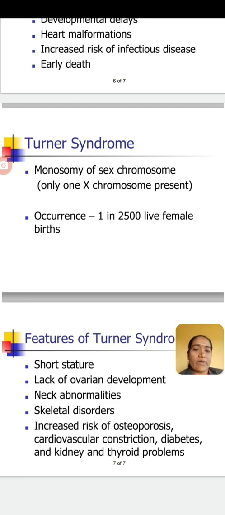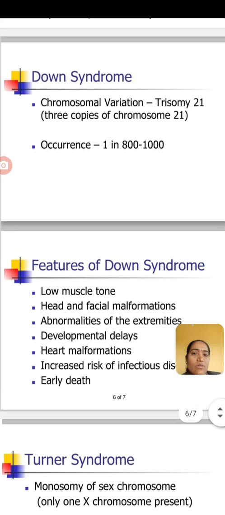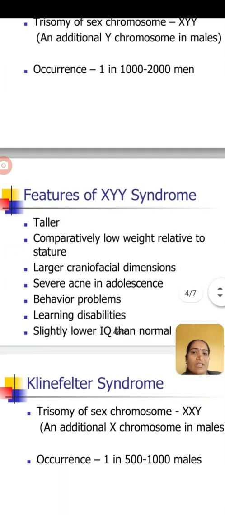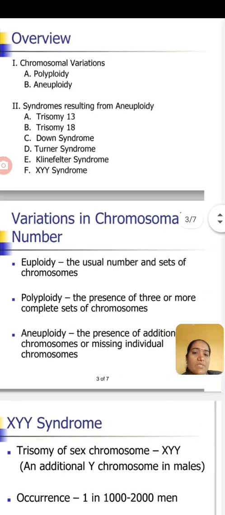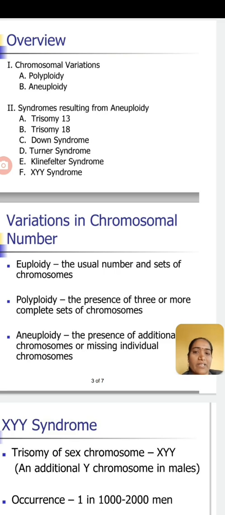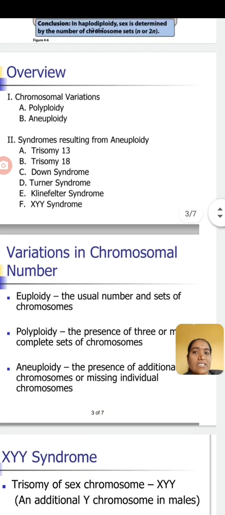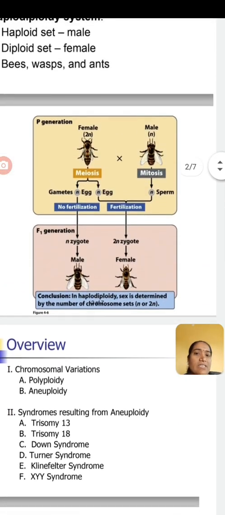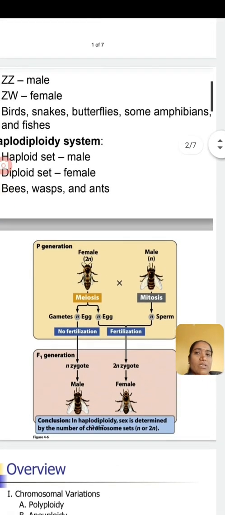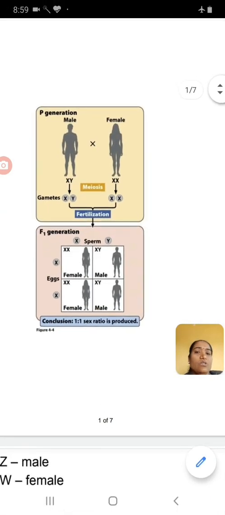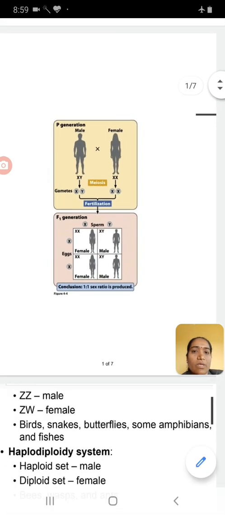In this lecture we have discussed chromosomal disorders, either addition or deletion: Turner syndrome, Down syndrome, Klinefelter syndrome, then XYY syndrome. Then define these terms. Questions may be asked on this topic: define euploidy, define polyploidy, define aneuploidy, or what are the chromosomal variation disorders. Then sex determination in birds and sex determination in human beings. Note down all these.